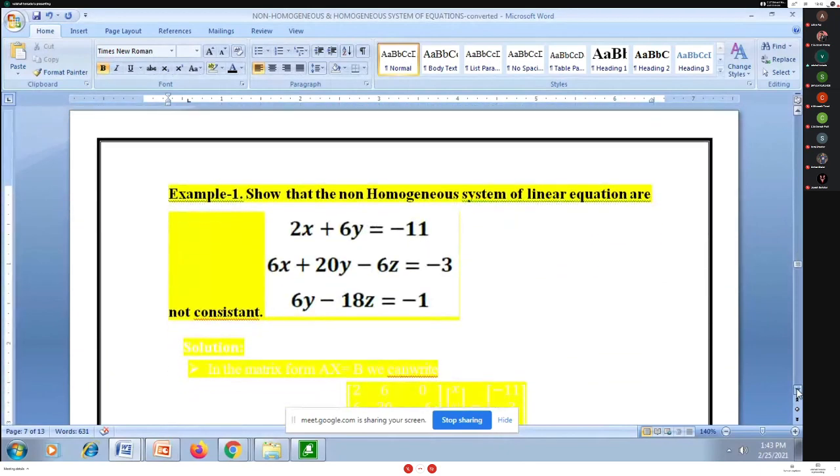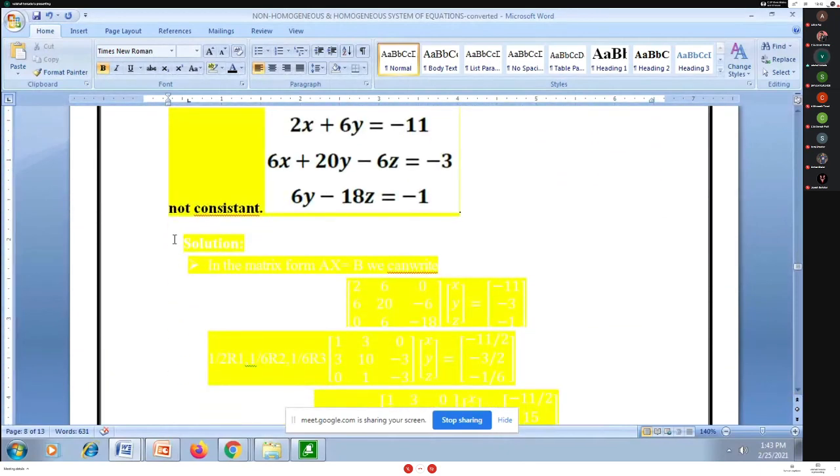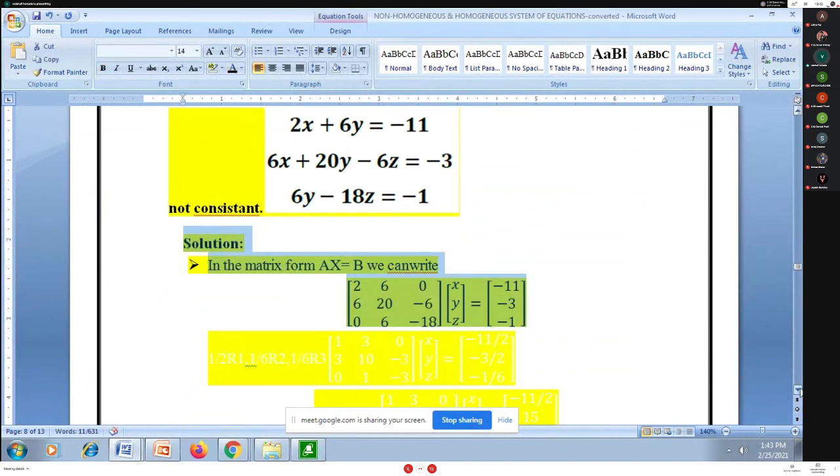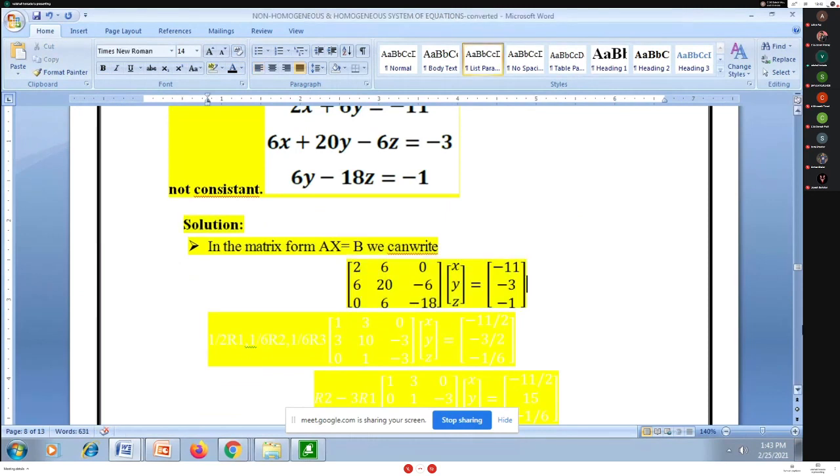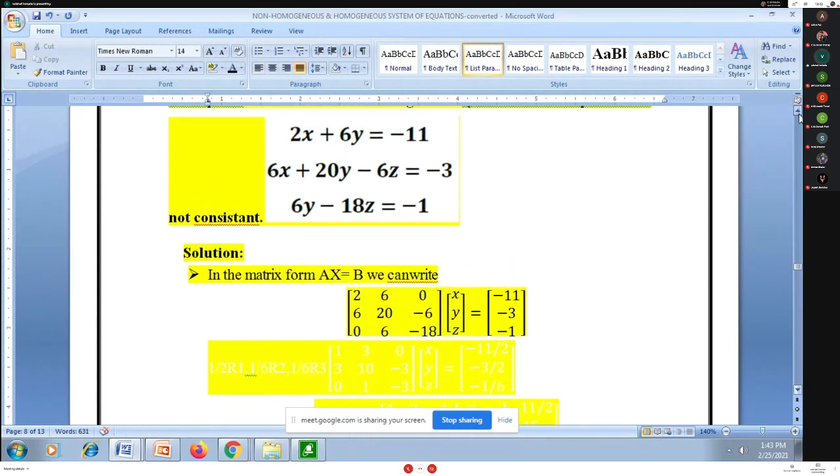For this example, I am writing this system in the form Ax is equal to B. The first equation has coefficients 2x plus 6y plus 0z, so the first row is 2, 6, 0, and the right-hand side B column has first entry -1. For the second equation, the coefficients are 6, 20, -6, right-hand side -3.